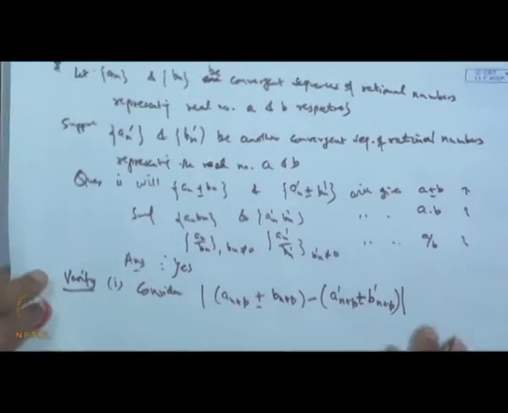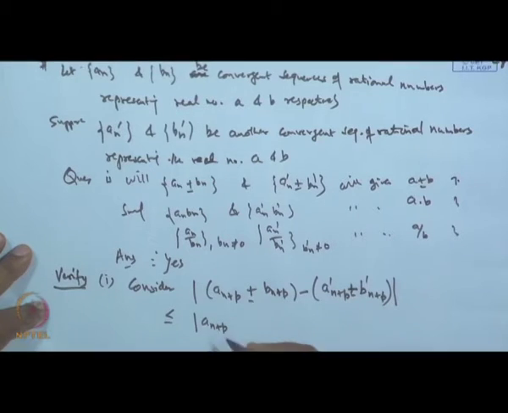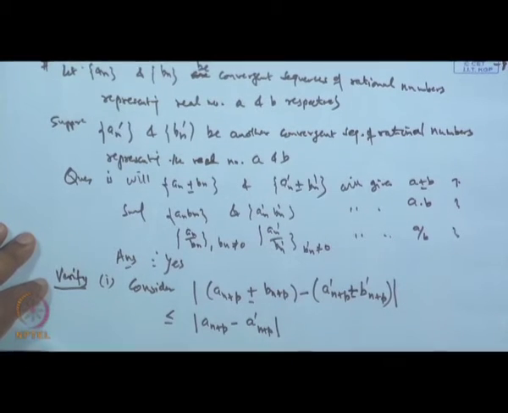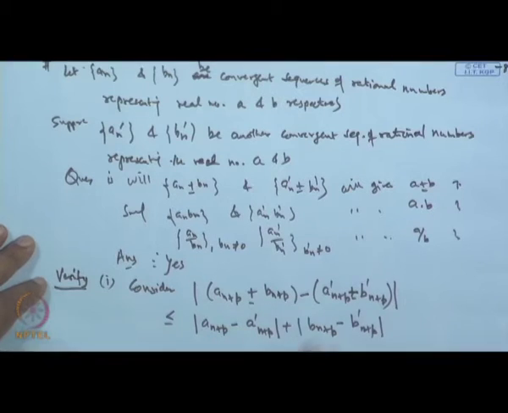Now, this will be less than or equal to mod of a n plus p minus a dash n plus p, plus b n plus p minus b dash n plus p, because the minus will not affect much.